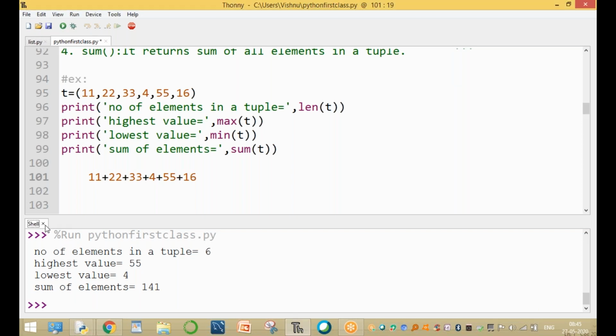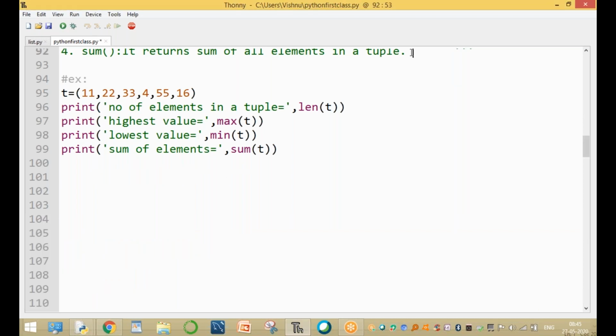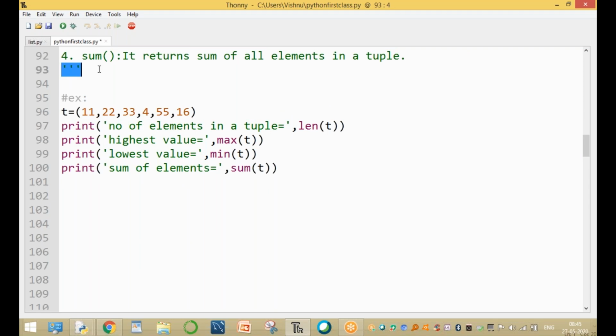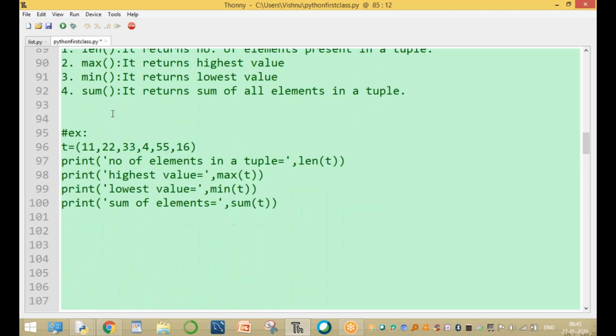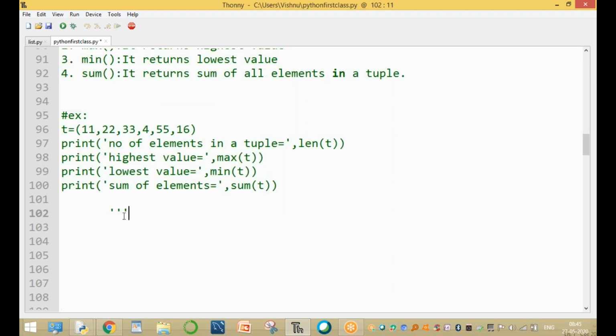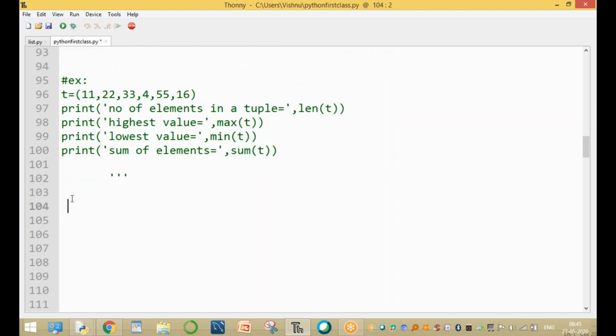Four functions. Clear. And one more function, the fifth function, is the sorted function. What is sorted? This function is used to sort the elements.